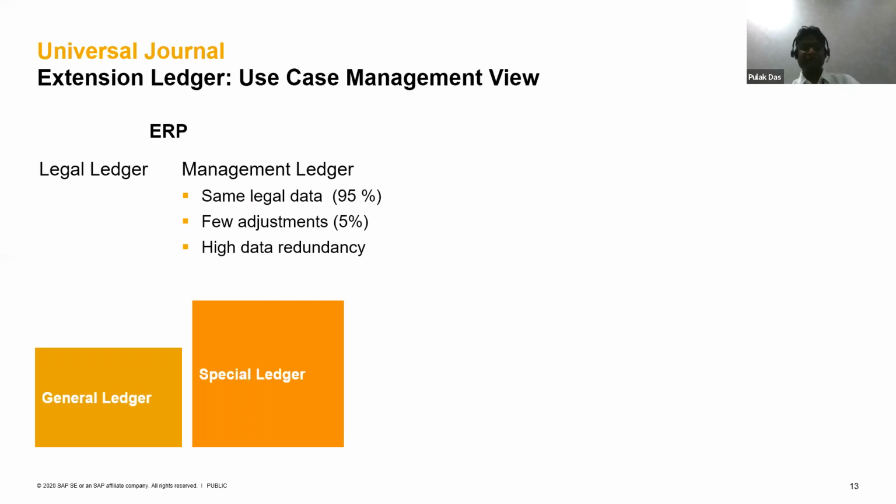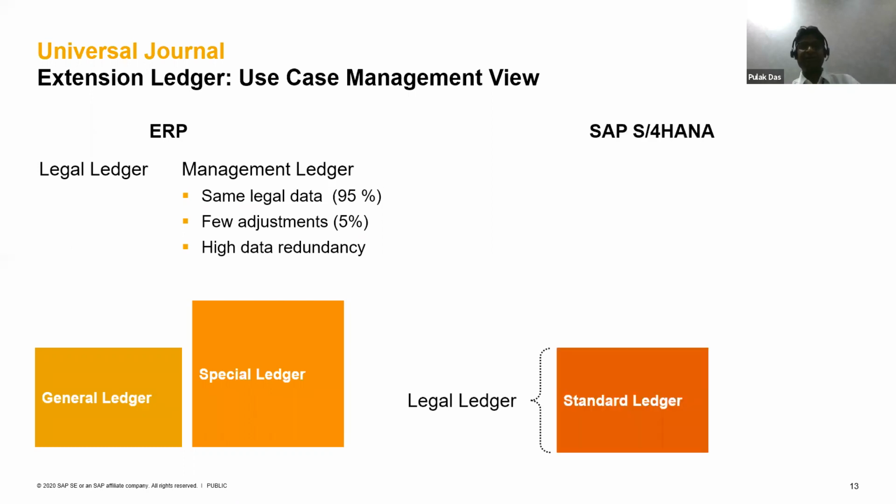That used to be very redundant, cumbersome and complex in design, and in performing the month-end activity.